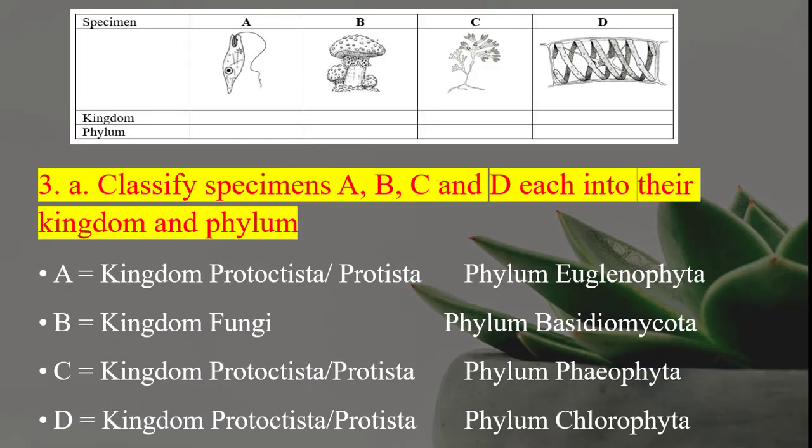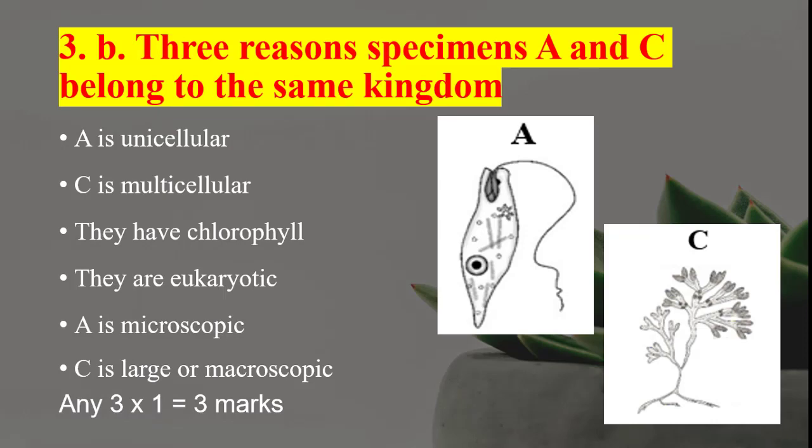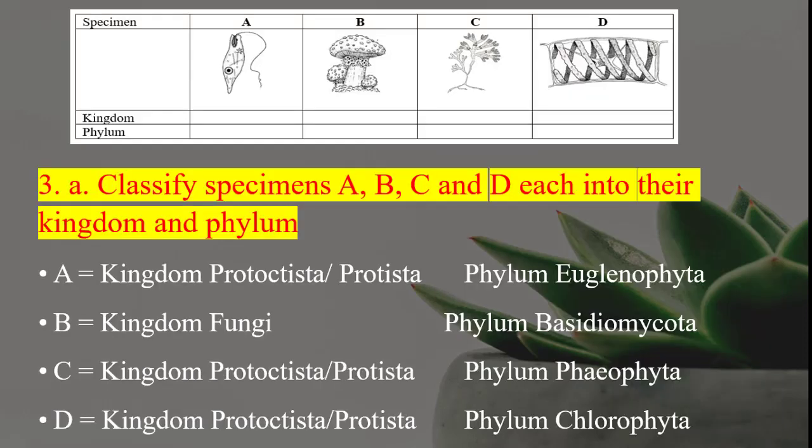Okay, so the first question for question 3, that's question 3A. We are given some organisms A, B, C, and D, in the form of specimens, for you to classify in terms of their kingdom and their phylum.